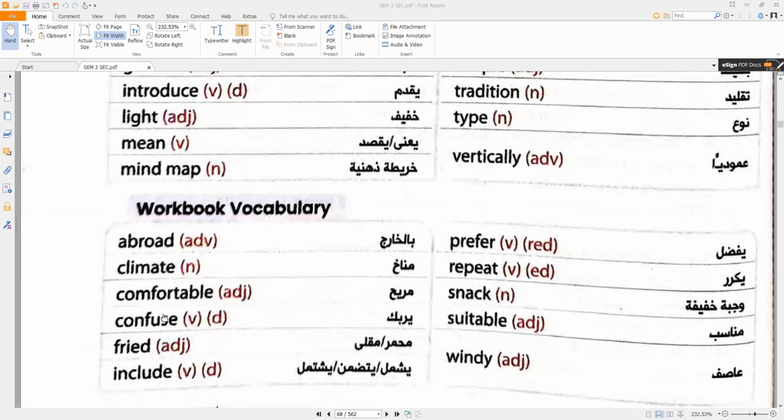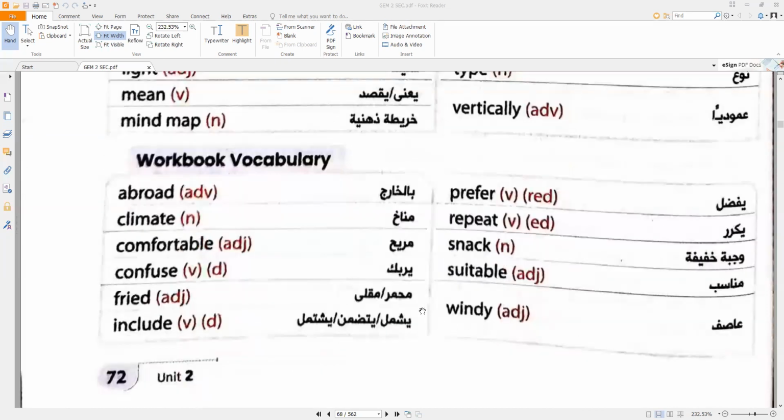comfortable. Notice the pronunciation of this word. To get the opposite, you must add un-. So uncomfortable. Confused means perplex, as I said a short time ago. Fried, include, prefer, repeat, snack, suitable, and windy.